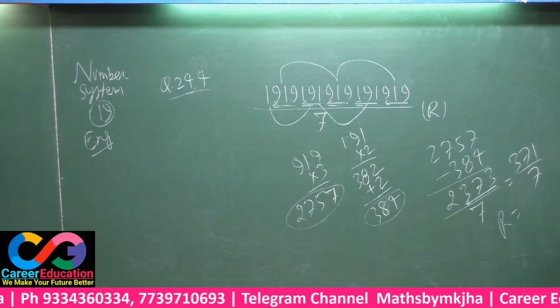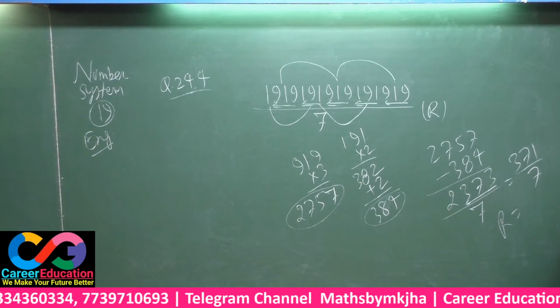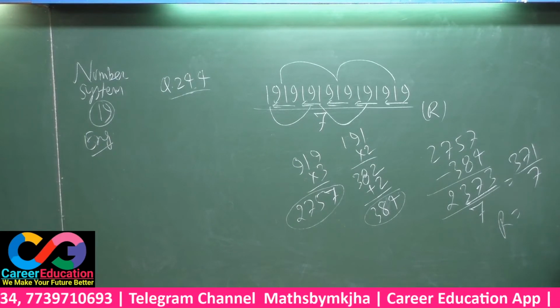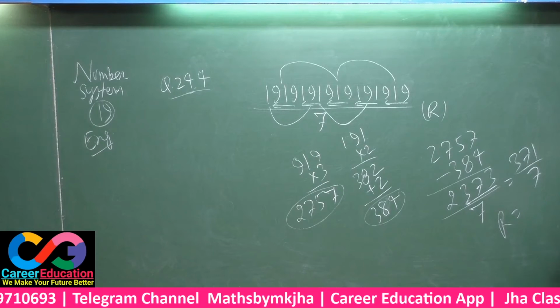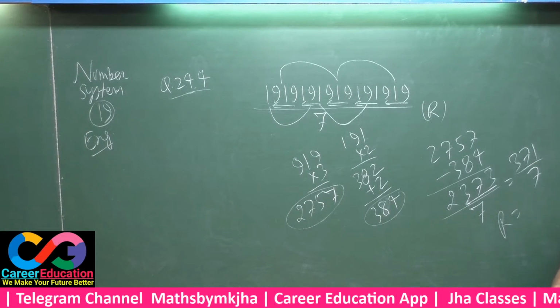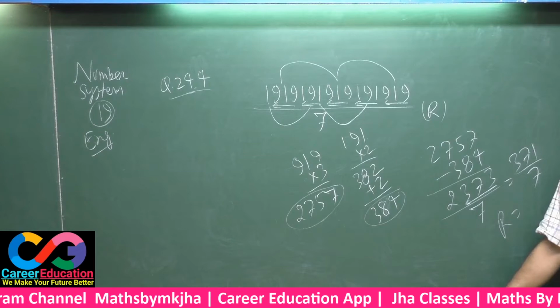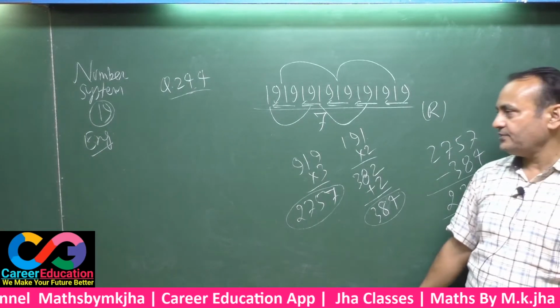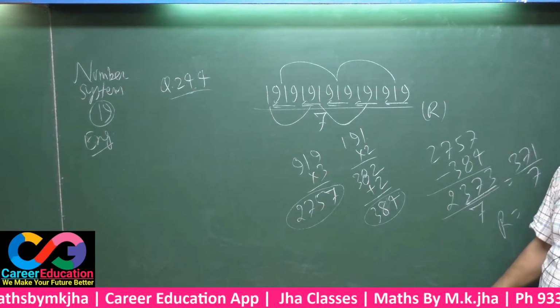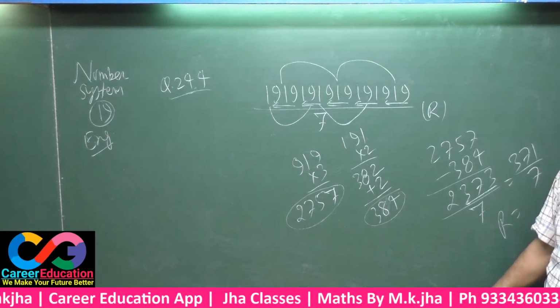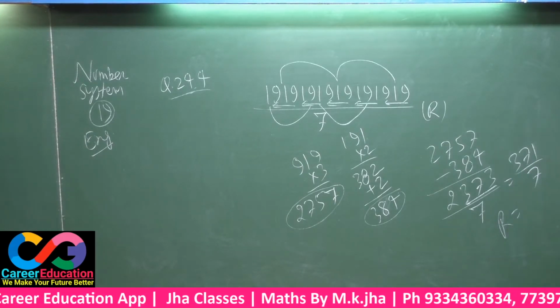Let me see the answer first. This is 1 perhaps. Let me see the calculation. You note first. 19, 19, 19 be written 8 times. Note first.